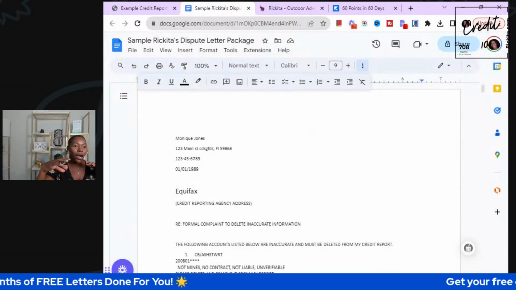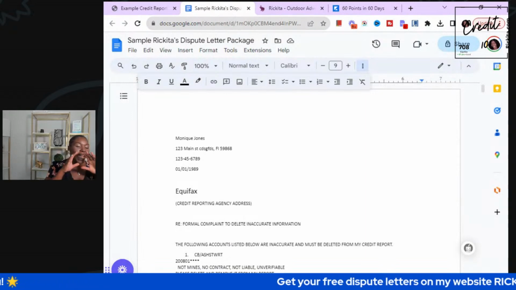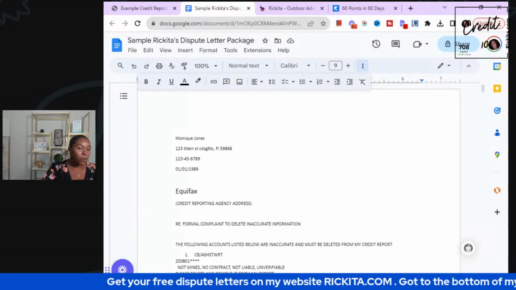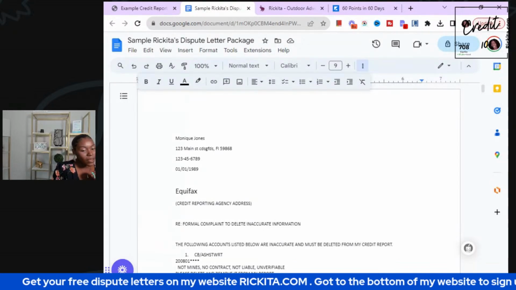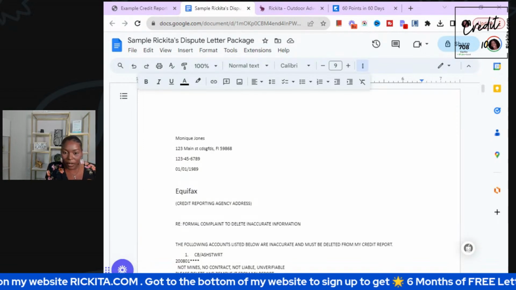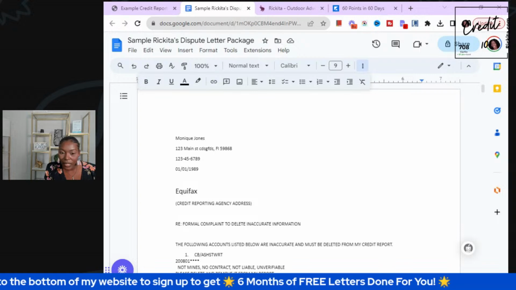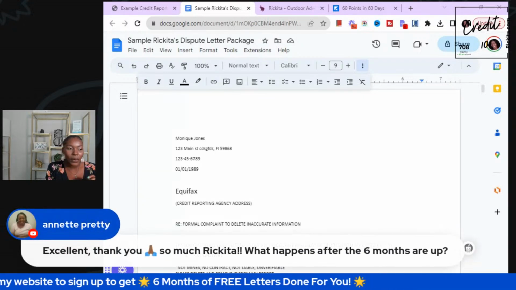You see how we put all of our accounts on this one letter right here? We have them all on here. If you want to just keep going that route, I have all the letters just to put them on that one. But if you want to target that person, let me go back to their comment. That person, where they at? Let me see if I can find it. Okay, this one right here.